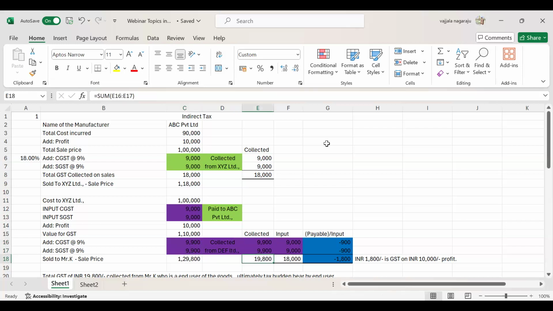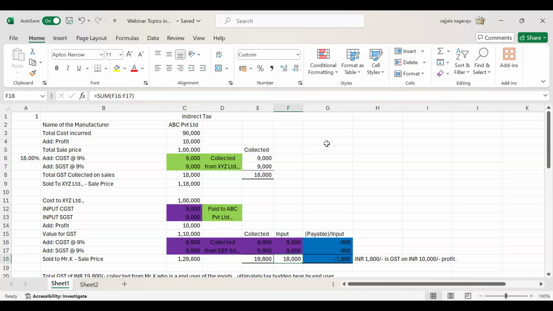What is the GST paid by XYZ Limited to his own suppliers? ABC Private Limited, 18,000. Correct? How is this 18,000 arrived? See, XYZ Limited has purchased this product from ABC Private Limited. What is the total? This 18,000. This 18,000 is input to XYZ Limited.